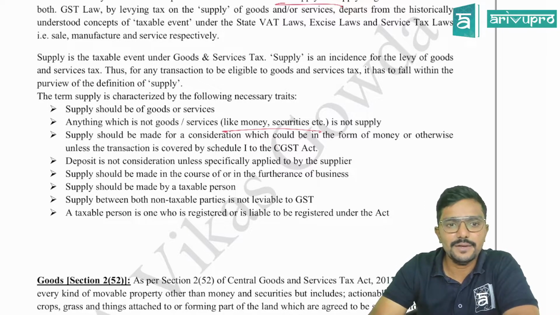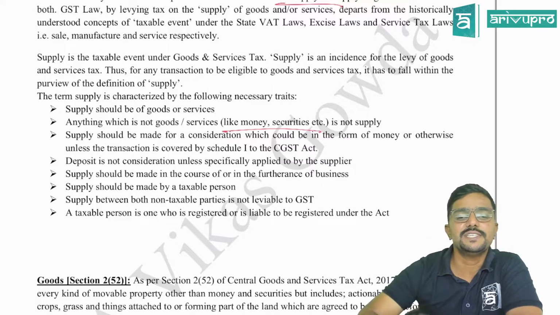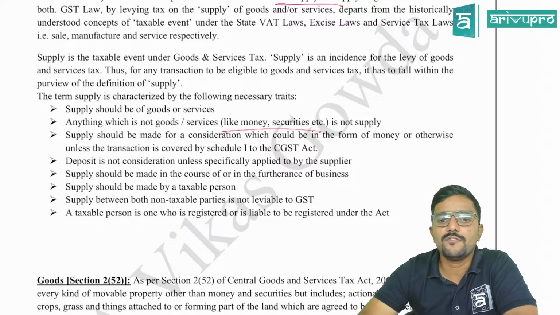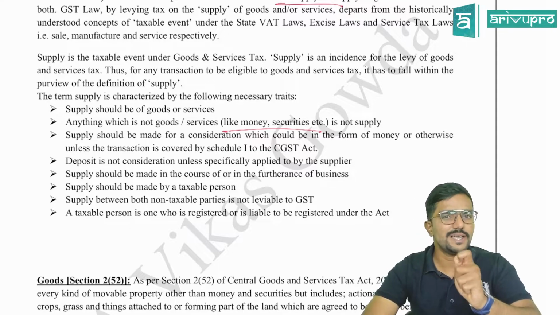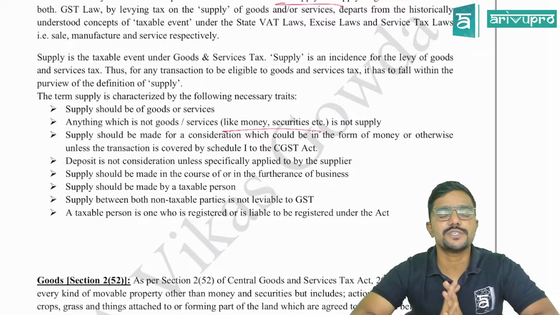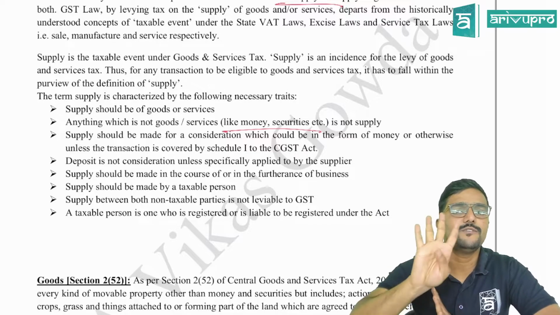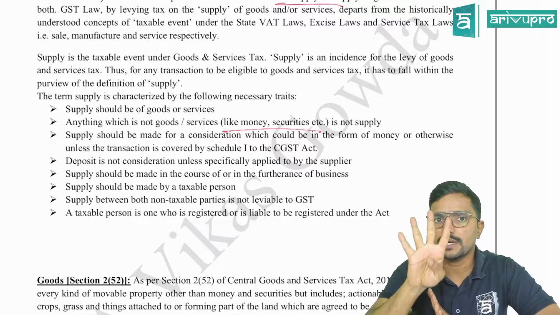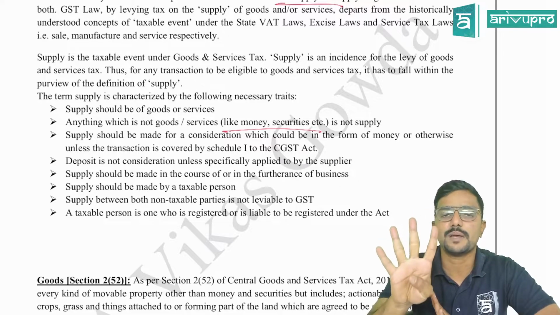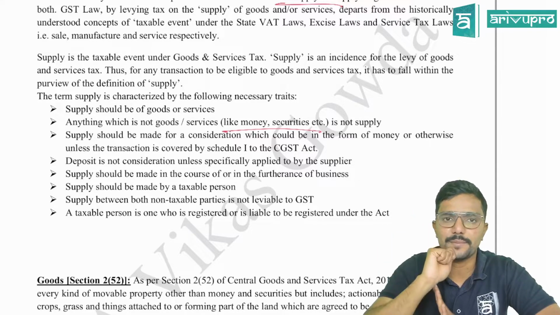Is not supply. Supply should be made for a consideration. That means there should be a consideration, which could be in the form of money or otherwise, unless the transaction is covered by Schedule 1 to the CGST Act. Actually, Schedule 1 is there, which has to be read along with Section 7. Schedule 1 covers 4 cases, guys. These 4 cases, even without consideration, are still a supply. We call it deemed supply.